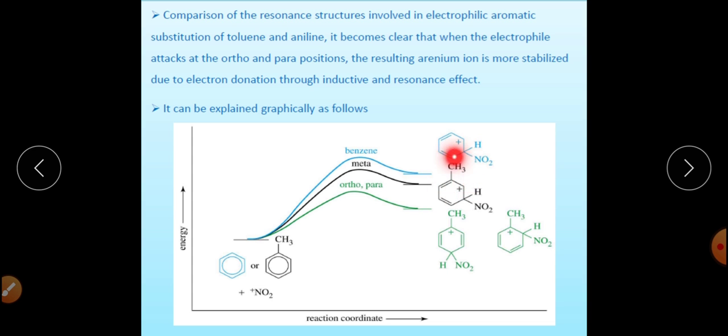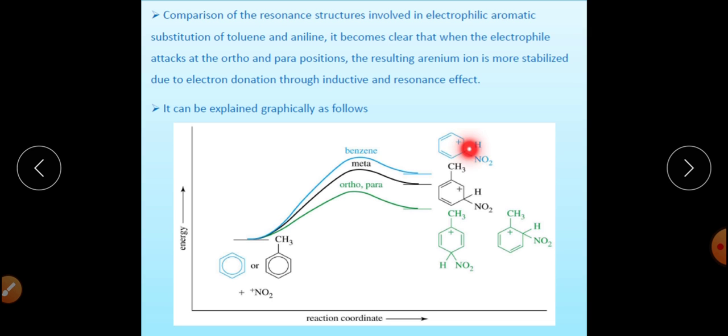It stabilizes the arenium ion, and when it stabilizes the arenium ion, it increases the rate of reaction in comparison to the unsubstituted benzene ring.